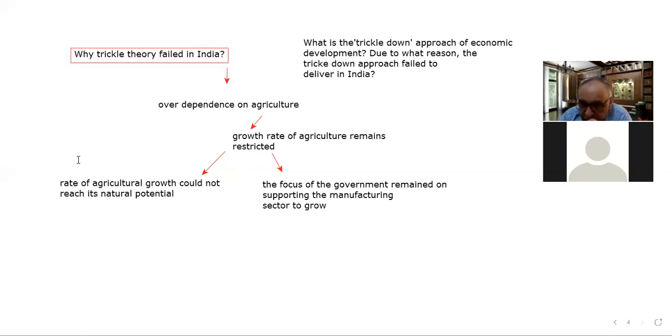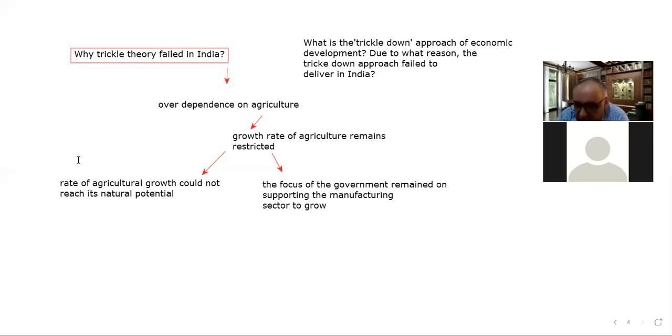And the position led to, you can say, farmer suicides even. Because let us suppose there is a farmer of the Vidarbha region of Maharashtra. Let us take an example. A farmer is having, let's suppose, five children: one son and four daughters.